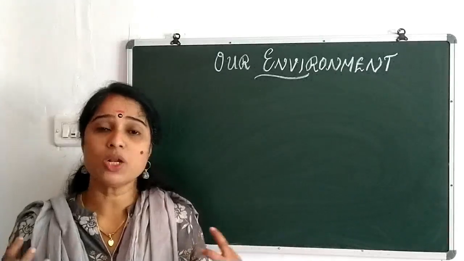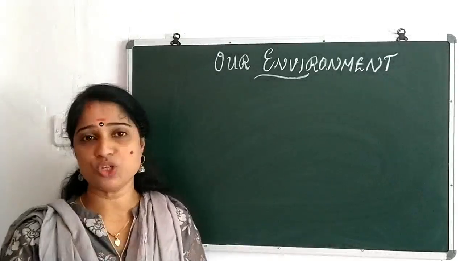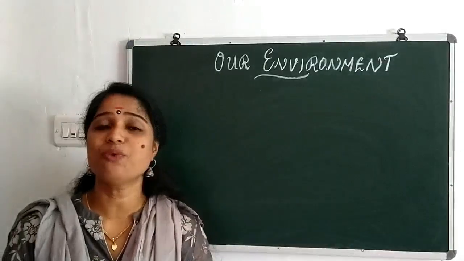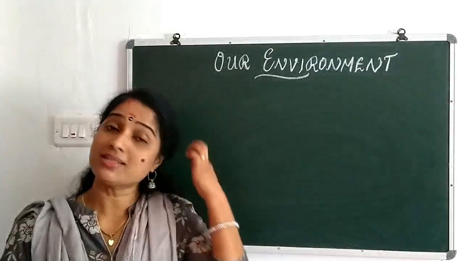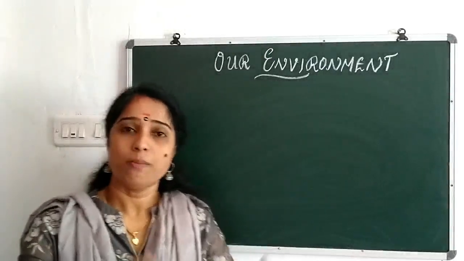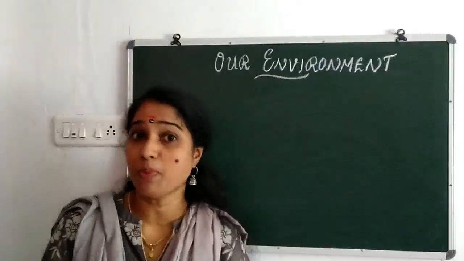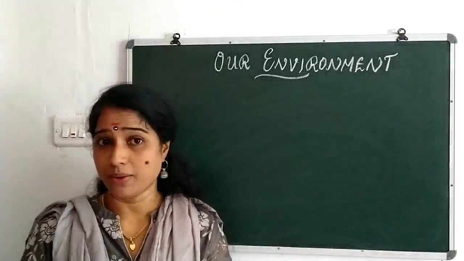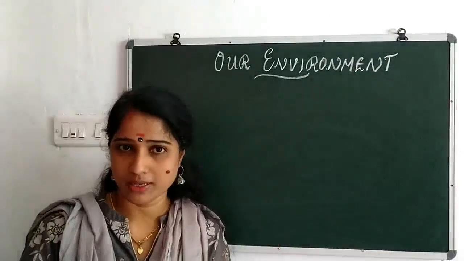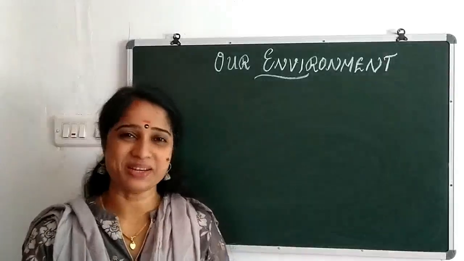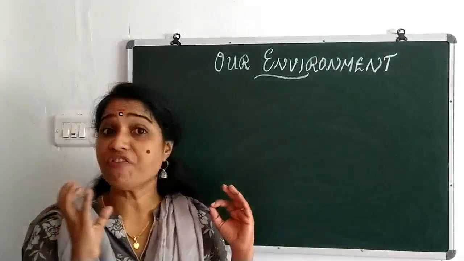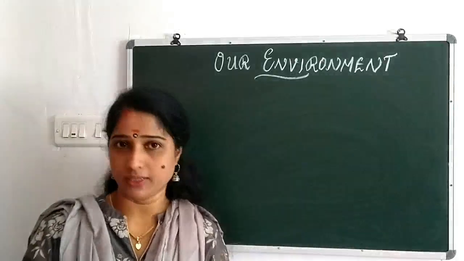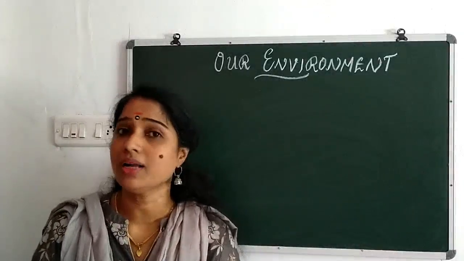Yes, this environment helps an organism to survive properly. That's very important. Then what are the components of the environment? What all things are there in the environment? Yes, it's the biotic factors as well as what? Abiotic factors. Biotic factors, as we all know, are the living components, and abiotic factors are the non-living components. These two should interact with each other properly, which helps an organism to survive. So our environment should be favorable enough for an organism to live properly. So we are giving this much importance to our environment.